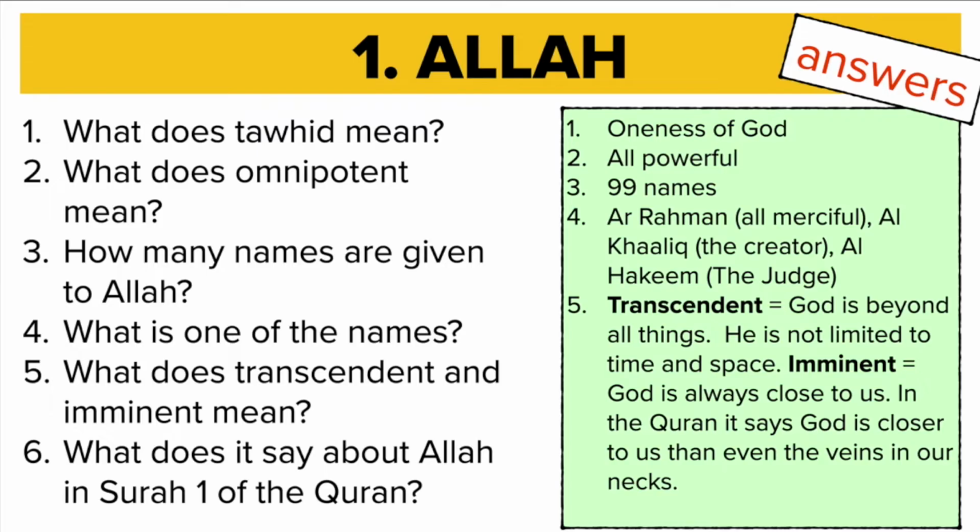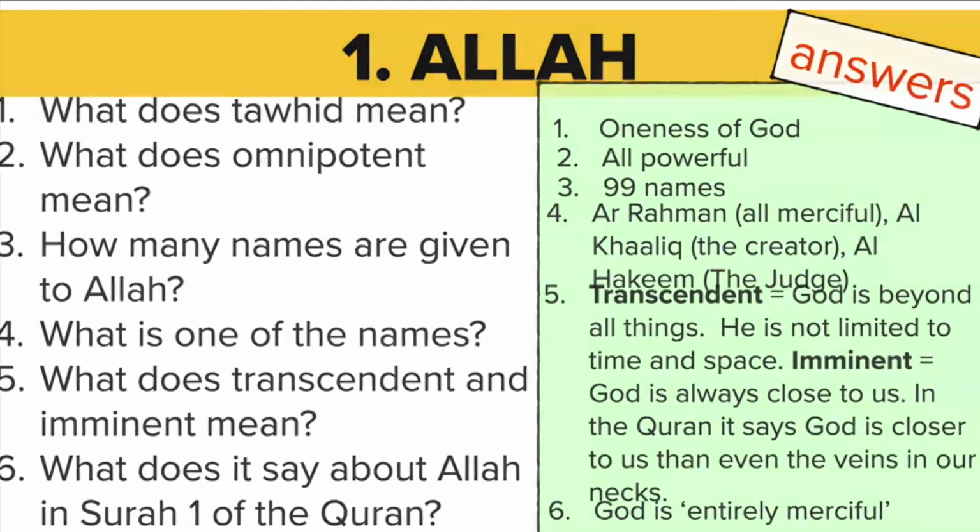And then immanent is about how close God is to us. And the Quran in fact says that God is closer to us than even the veins in our necks. That's a good source for that religious teaching. Then question 6, Surah 1 in the Quran says God is entirely merciful. That's again quite a good source there to use for religious teaching. Okay, give yourself a mark out of 6.